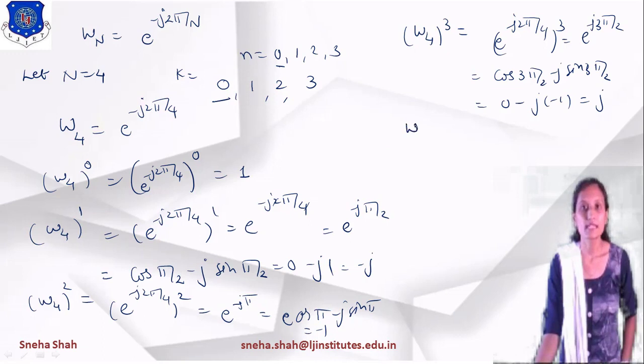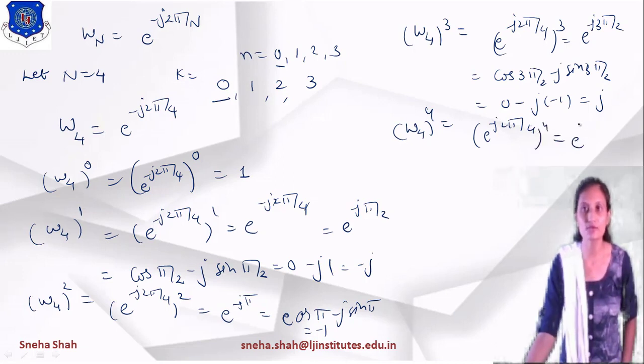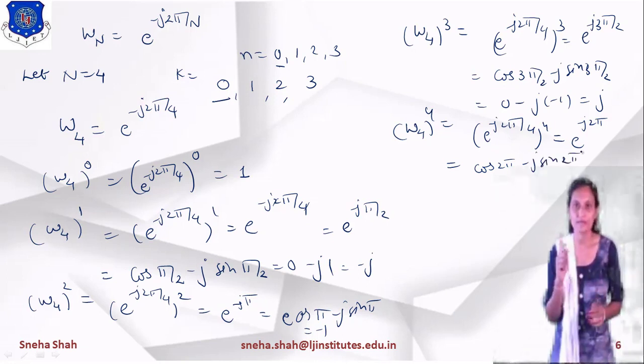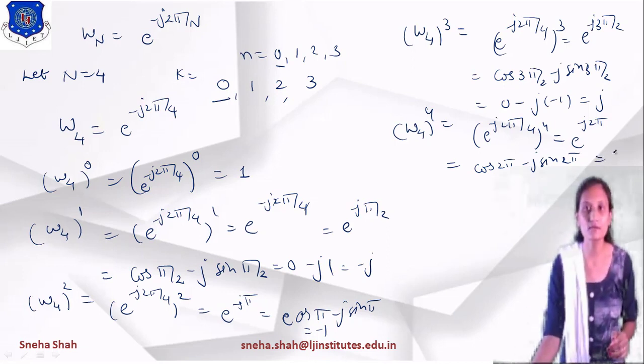Right. Now same way, if I am finding W4 raised to 4, then what will be the value? e raised to minus j 2 pi by 4, raised to 4. The 4 will be cancelled out, so the term will be e raised to minus j 2 pi. Now if I simplify this term, the value equals cos 2 pi minus j sin 2 pi. And as you know, cos 2 pi equals 1 and sin 2 pi equals 0. So the overall answer equals 1.